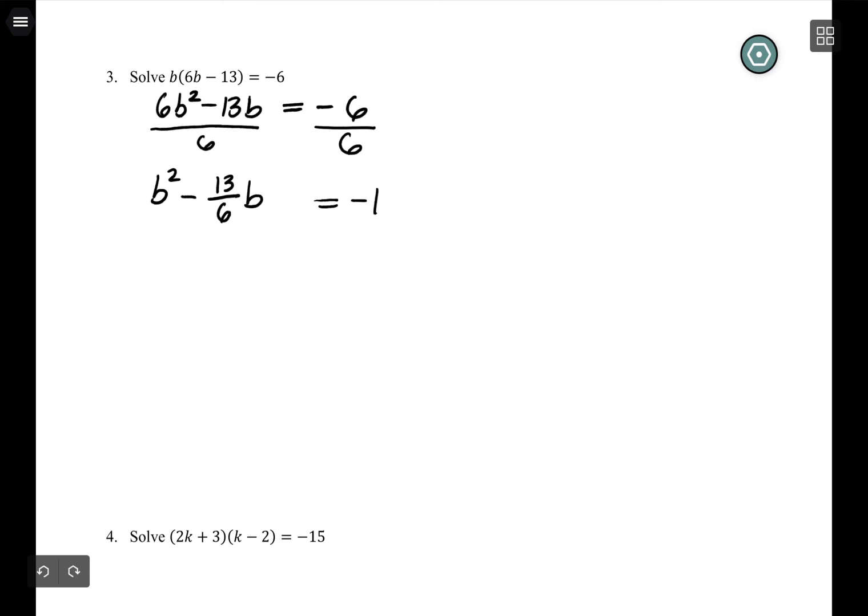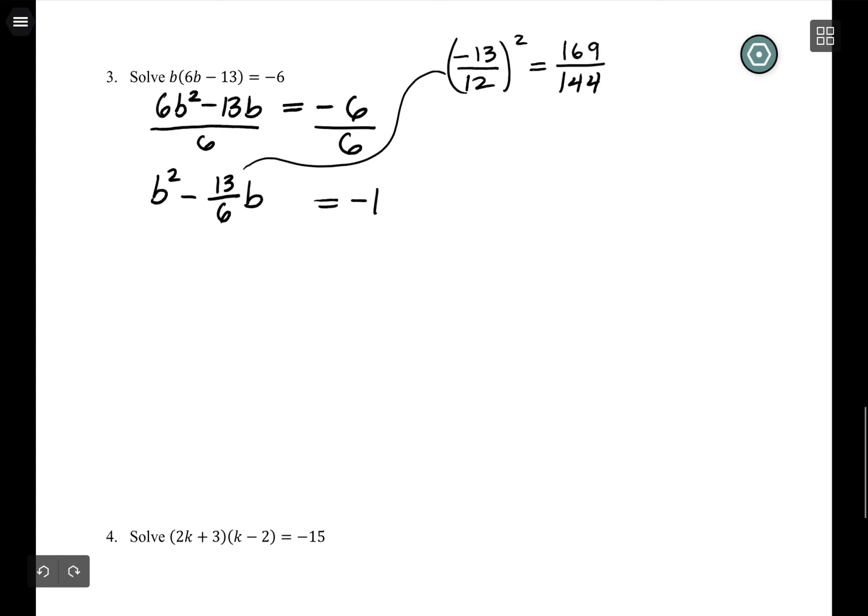So that ugly thing, I'm going to have to do my usual trick. Ooh, I don't really like my use of b, because I usually call this b. So I take this, and I cut it in half. Remember that dividing something by 2, cutting it in half, is the same as multiplying by 1/2, right? So I'm going to get negative 13 over 6 times 1 over 2, which is negative 13 over 12. And then I have to square it, which gives me 169 over 144.